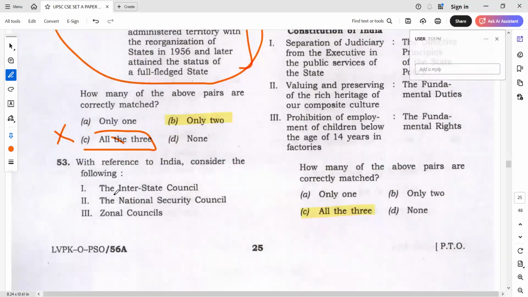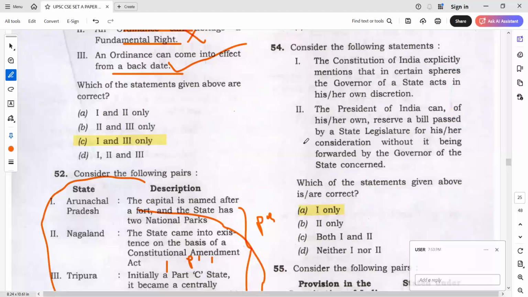Okay, 53 again, they are asking which are there in the constitution. Only interstate council is there, rest of the things are not there. In areas of focus also, I told you non-constitutional bodies question will be asked. And did we say that Lokpal question will come this year? Any student, can you confirm? Did we say that Lokpal question will come this year? And the Lokpal question came in the exam.